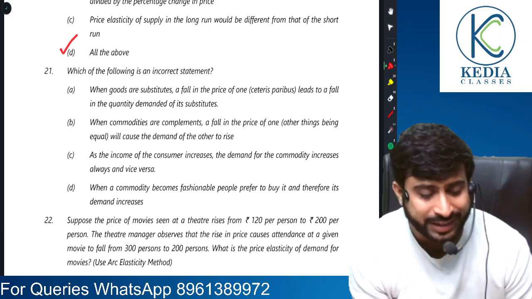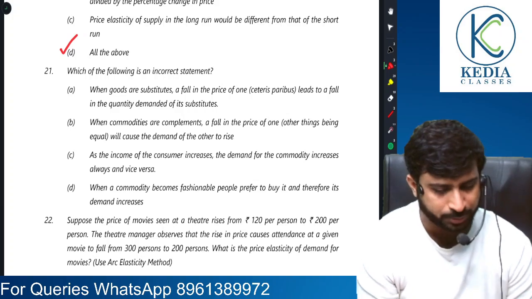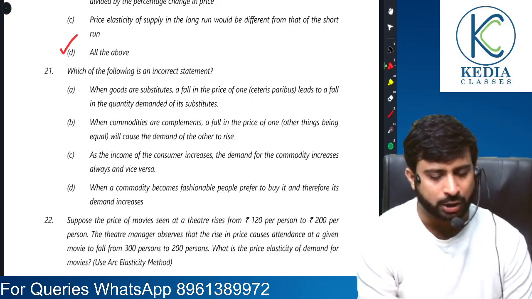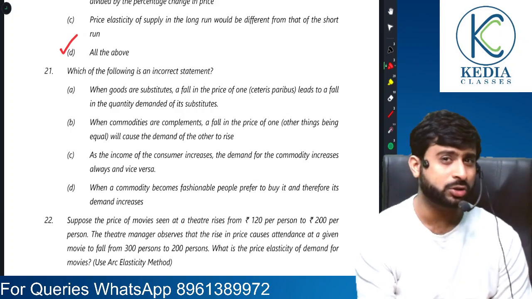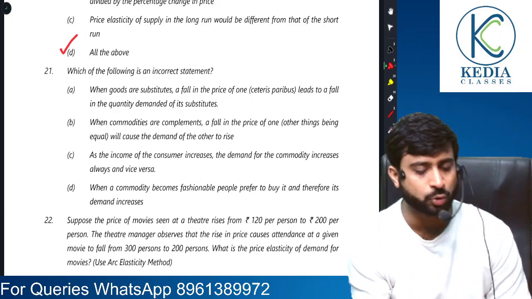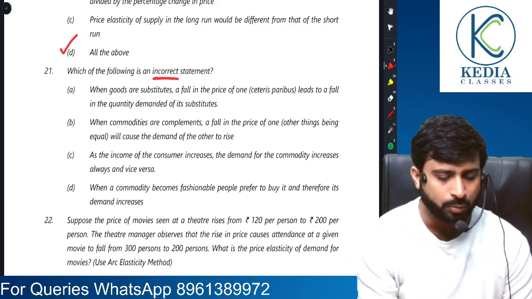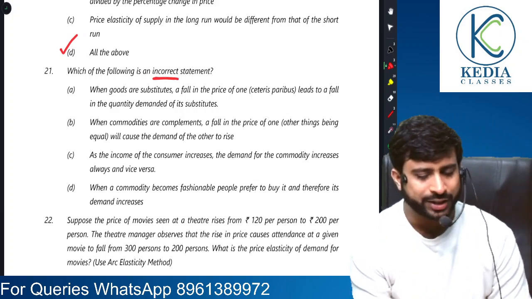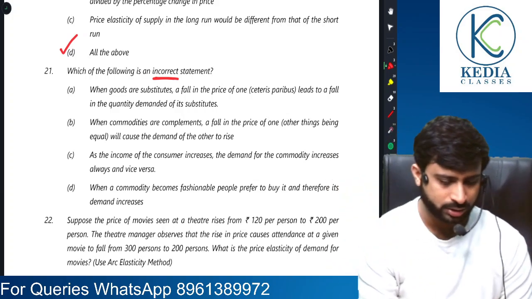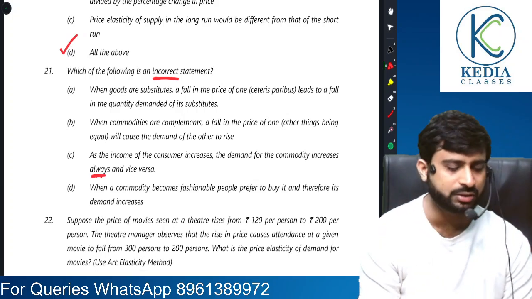Which of the following is an incorrect statement? Okay, let's see. When goods are substitutes, a fall in price of one leads to a fall in demand of the other. Yes, it's correct, because the demand for that commodity will rise. So this is okay. It's not the answer. We have to find the incorrect statement here. When commodities are complements, a fall in price of one will cause the demand of the other to rise. It's correct.